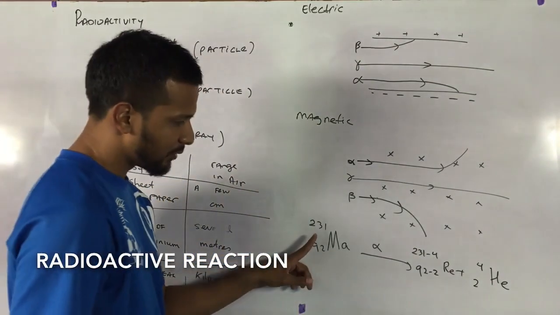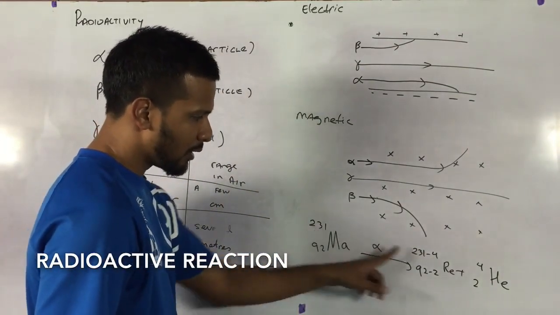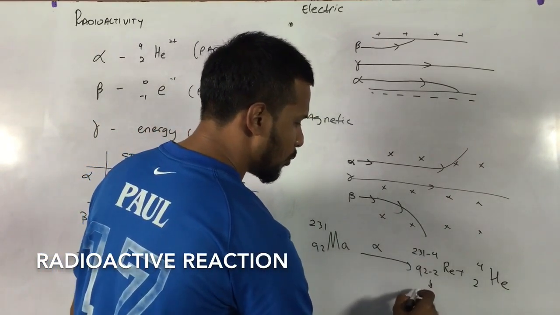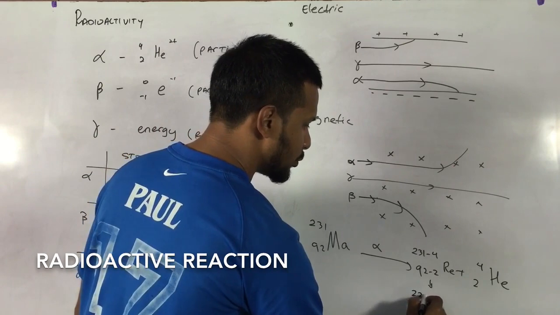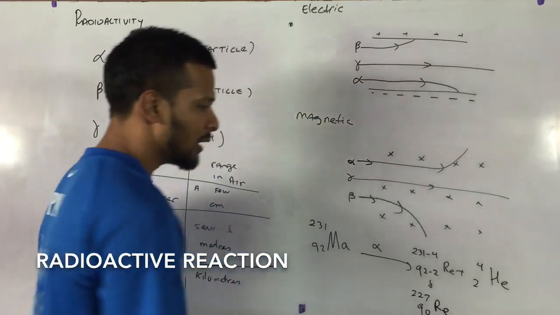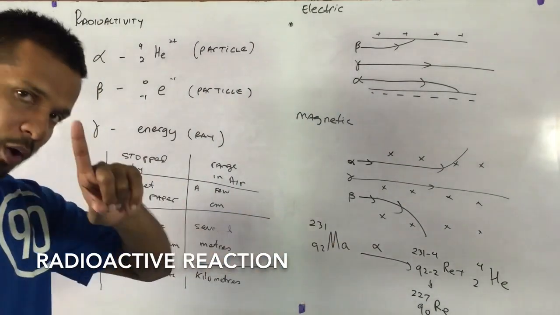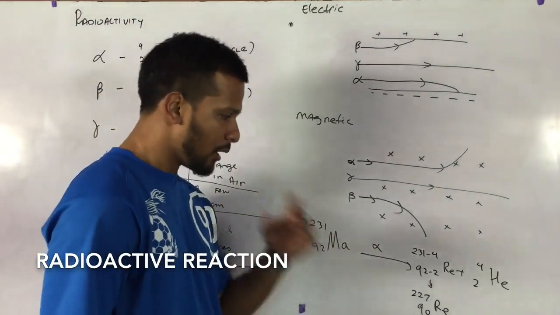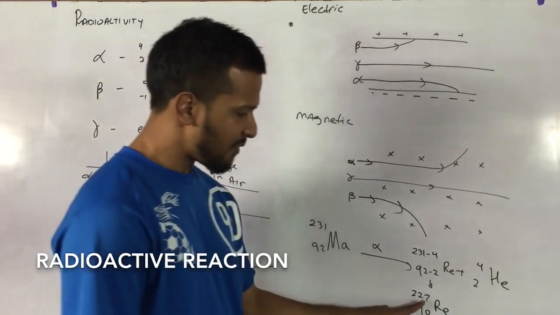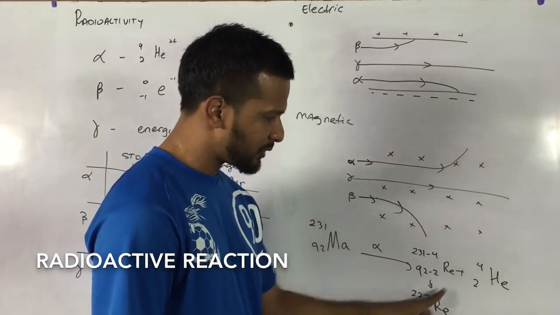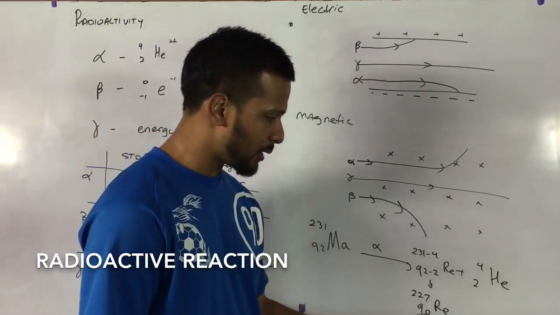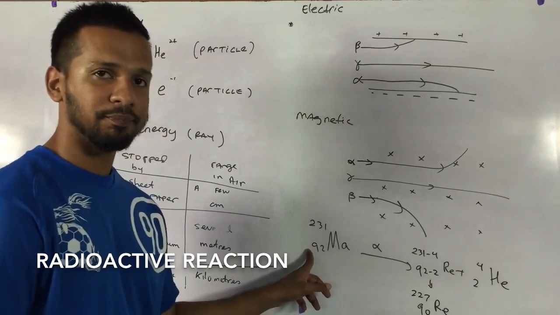So 231 minus 4 is 227, 92 minus 2 is 90, Re. So if it loses one alpha particle, this is what will happen. So what does this mean? Basically, this is balancing equations. If I add up the mass numbers, 227 plus 4, I must get this. And if I add up the atomic numbers, 90 plus 2, I must get this.